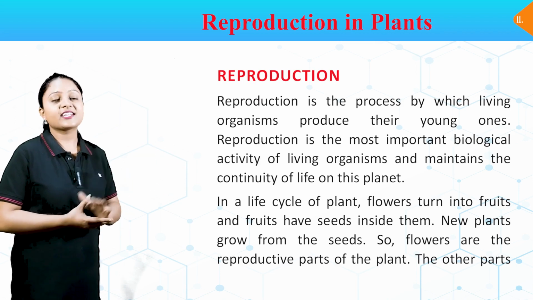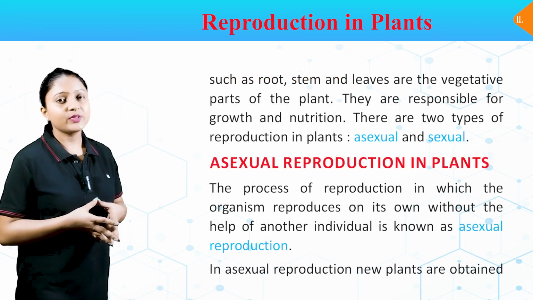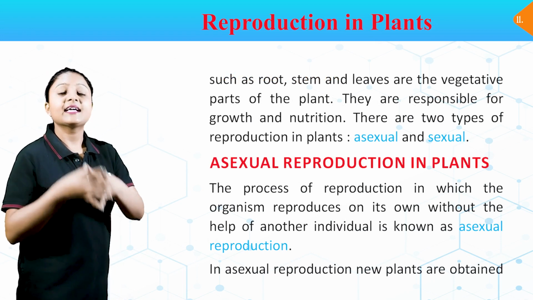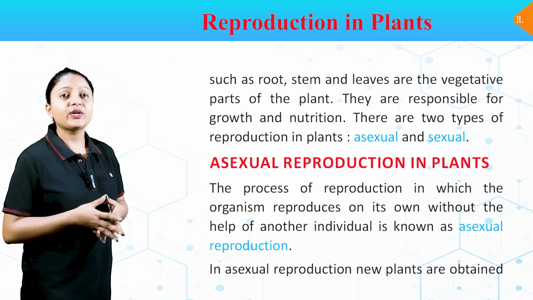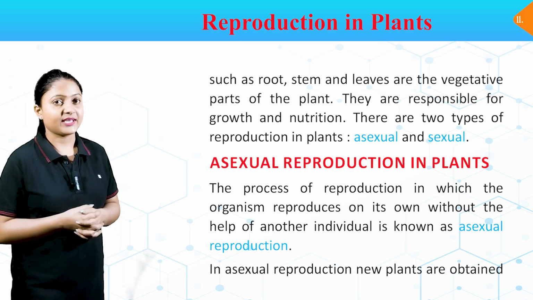So, flowers are the reproductive parts of the plant. The other parts such as roots, stems and leaves are the vegetative parts of the plant. They are responsible for the growth and nutrition. There are two types of reproduction in plants, asexual and sexual.